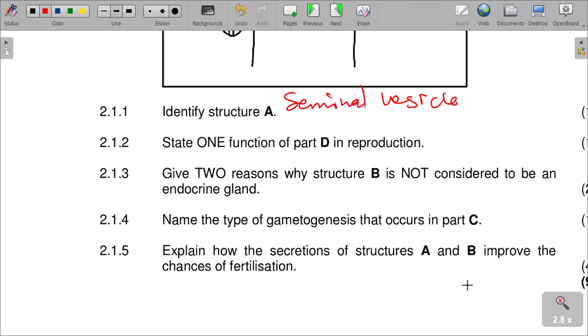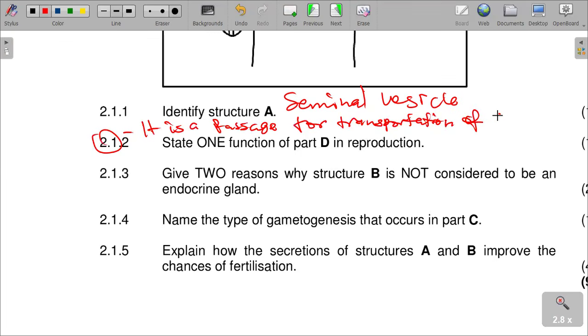It is a passage for the transportation of semen and urine outside the body.